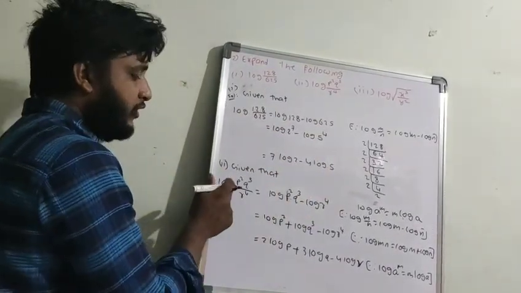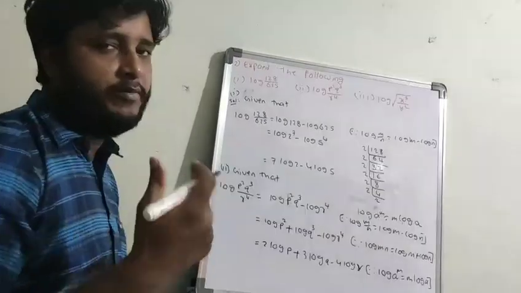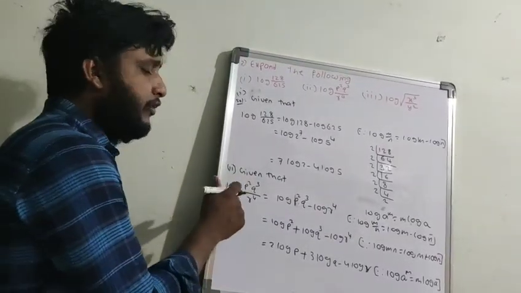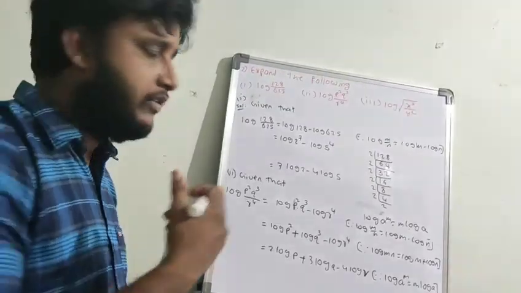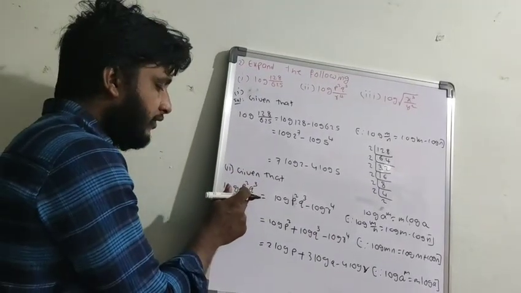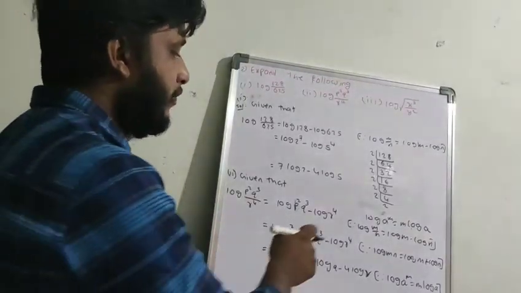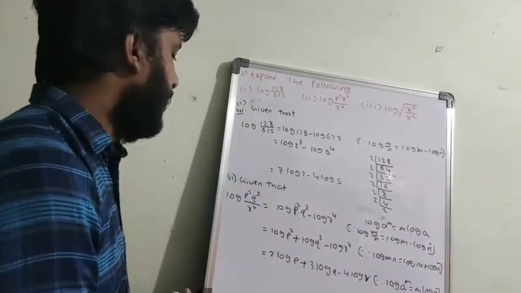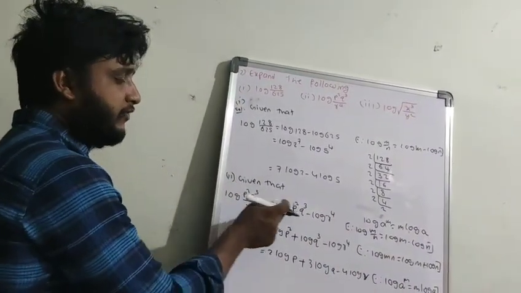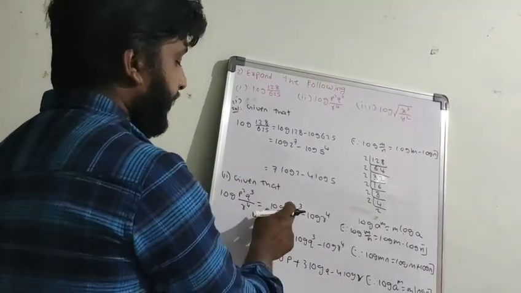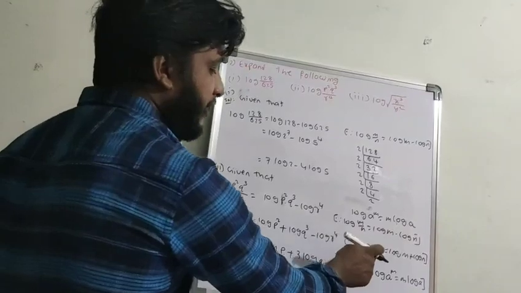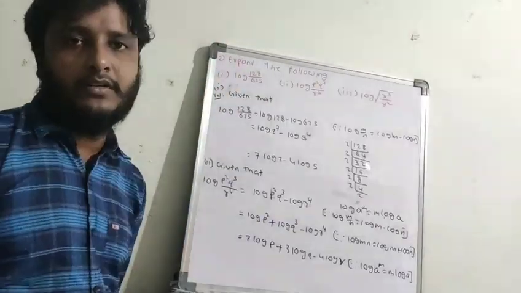Now given that this is the question, this is variables having powers. Here the beauty is we don't need to do any prime factorization. Directly they have given the powers. So you have to simply apply the division rule first. Just log m by n equal to log m minus log n. Observe the question. Division is there. So first I apply the division: log p square q cube minus log r power 4. And here again product is there. If it is product, you have to apply log m n equal to log m plus log n.